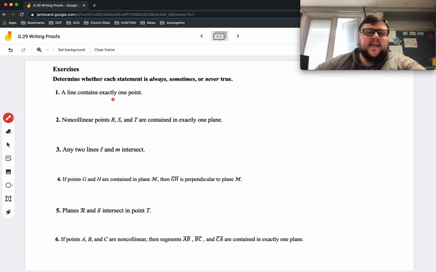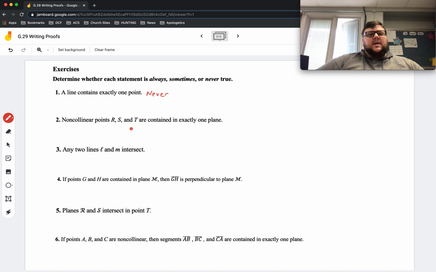A line contains exactly one point. Well, that is never going to happen. That's never, because a line has at least two points. Every line has at least two points, so that's never.